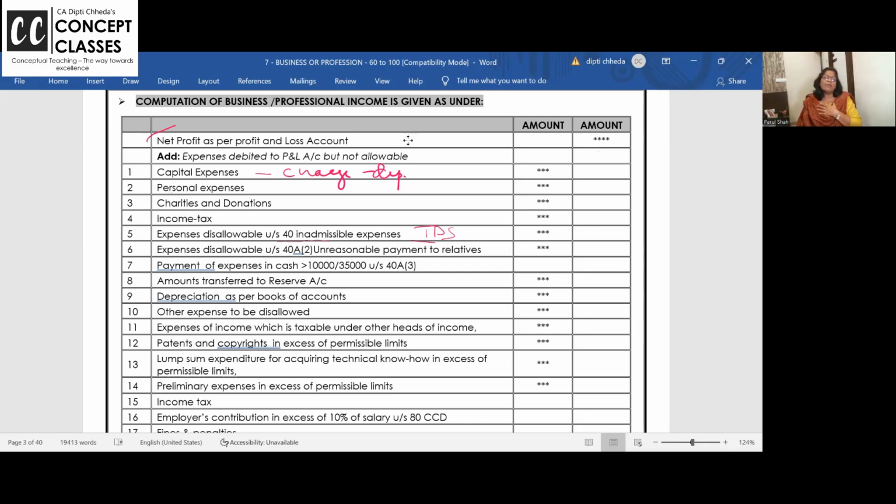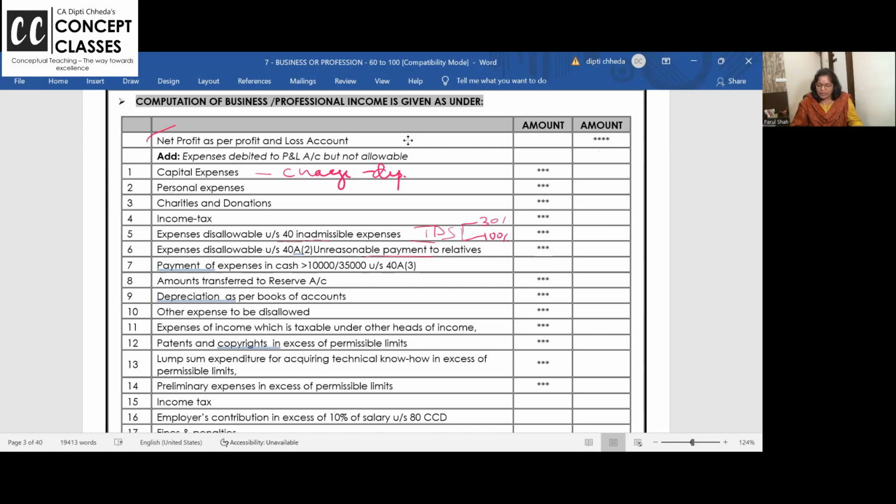If you pay 10,000, should you deduct TDS and pay to government? Yes. Sorry, I missed and I paid the full amount. That full expense is disallowed now. When you deduct TDS and pay to government, that time it will be allowed. For now it is disallowed. In India, if you make payment of interest and all to your payees, wherever applicable TDS, and you miss deducting TDS, then how much is disallowed? 30%. In India, 30%. Out of India, 100%.